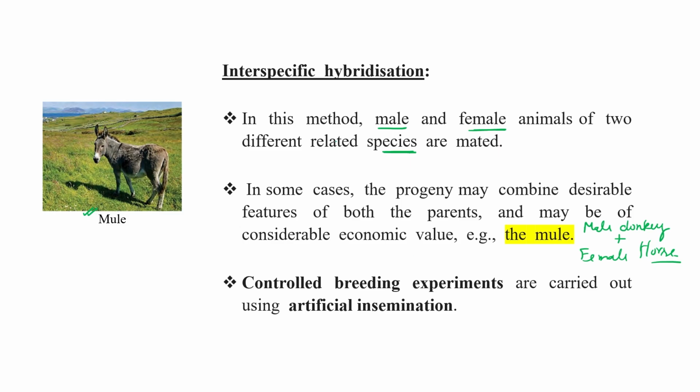So with the help of interspecific hybridization, we can produce a progeny type which has qualities of two different species. One male and female belong to different species. So the progeny may combine desirable features of both parents and may be considered of economic value, as with the mule. Clear? So controlled breeding experiments are also carried out using artificial insemination for the production of different varieties of animals.